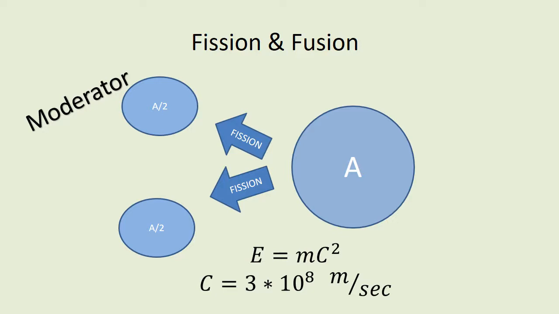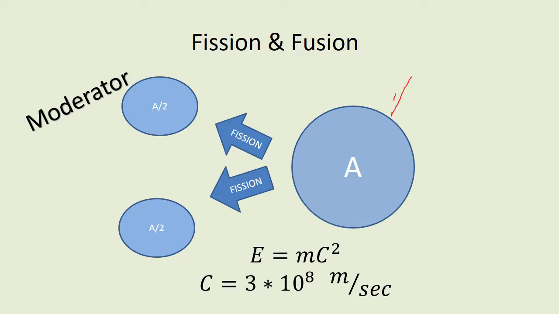As we know there will be a breakdown of an element or nucleus into smaller atoms, and for that we need to bombard it. We need to bombard it, and only then does it break.